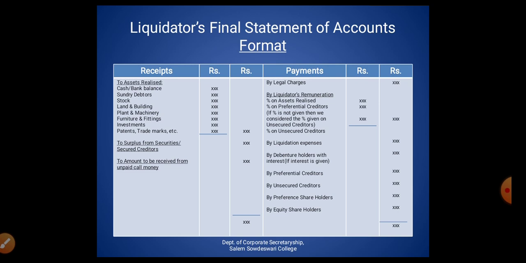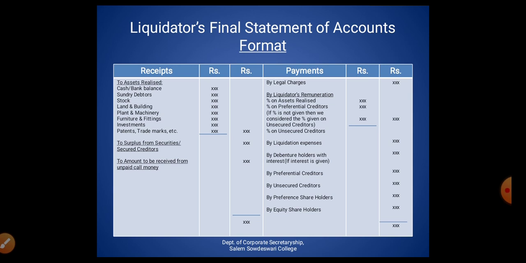First one, percentage on assets realized; second one, percentage on preferential creditors; and third one, percentage on unsecured creditors. If no percentage is given for preferential creditors in the problem, then we take the percentage given for unsecured creditors as also applicable to the preferential creditors.